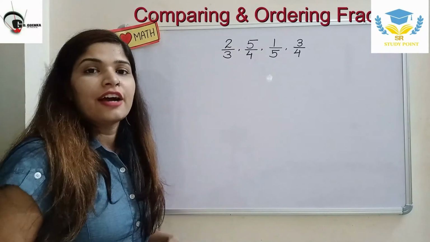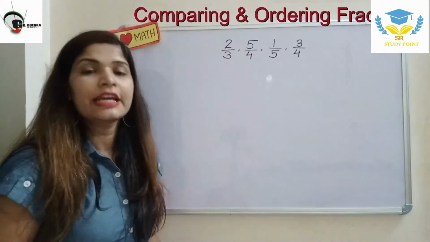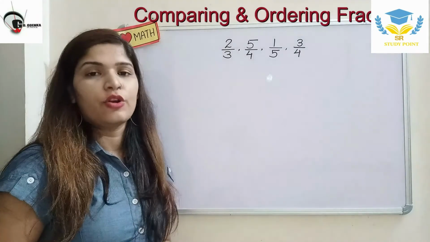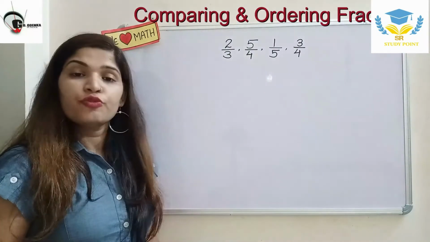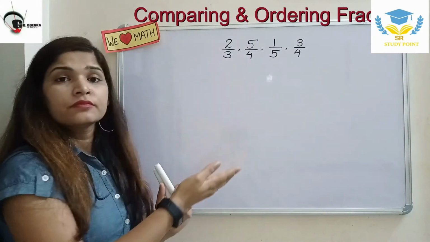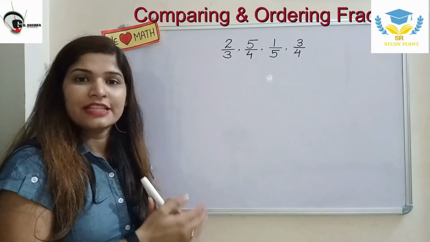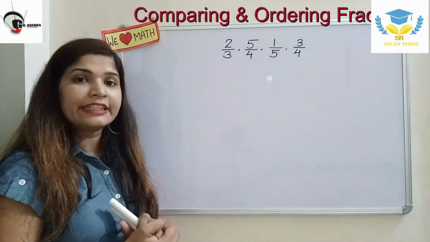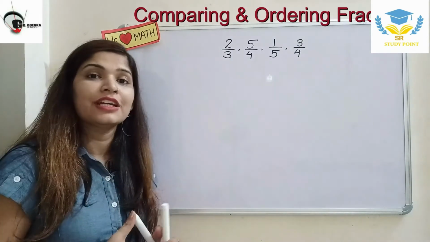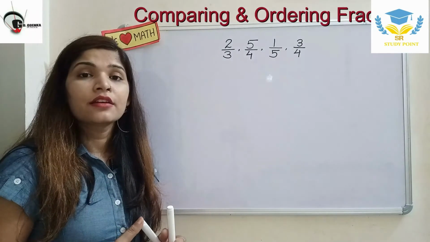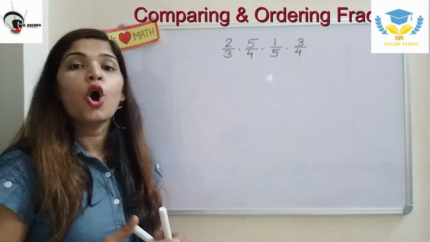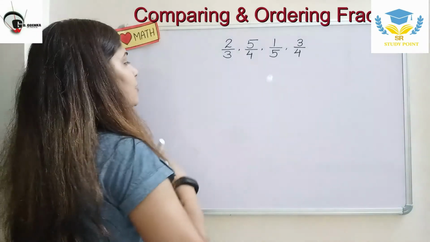So here we have 4 fractions and we are going to order them in ascending order. First of all, ascending order. As you can see, all are unlike fractions because they have different denominators. So in this case, children, we are going to use the method we learned in the previous chapter, that is the concept of LCM, the least common multiple of the denominators.